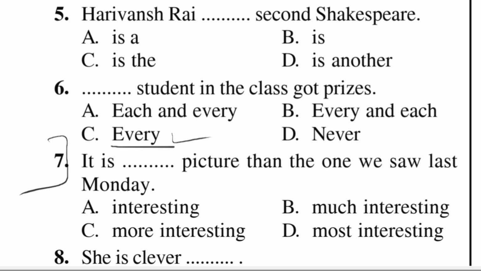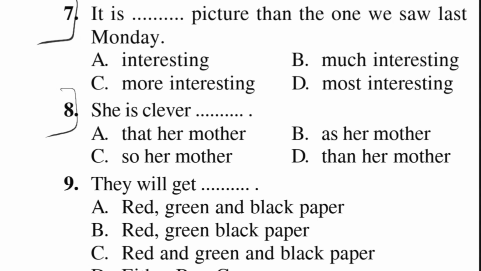Next example, it is dash picture than the one we saw last Monday. It is a more interesting picture than the one we saw last Monday. So the correct answer is more interesting. She is clever dash. She is cleverer than her mother. So the correct answer is than her mother. Next example, they will get dash. They will get red, green and black paper. Correct answer is A, red, green and black paper.